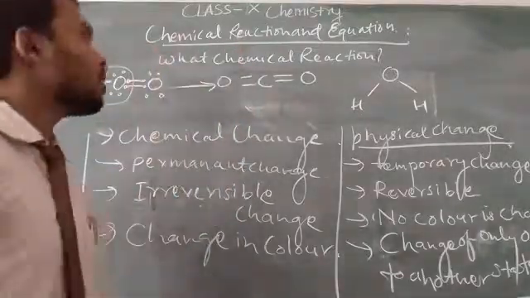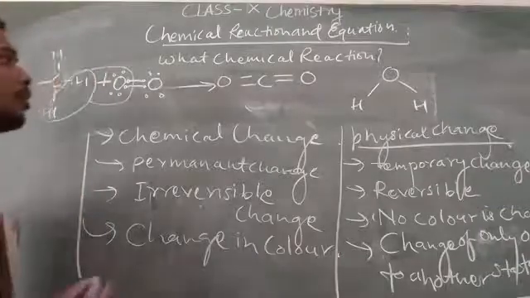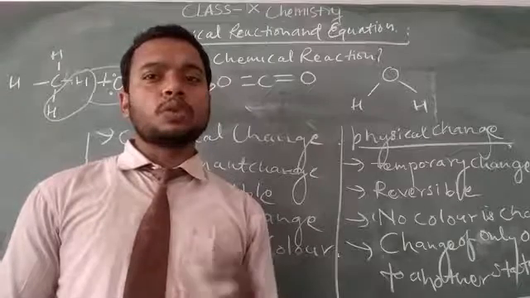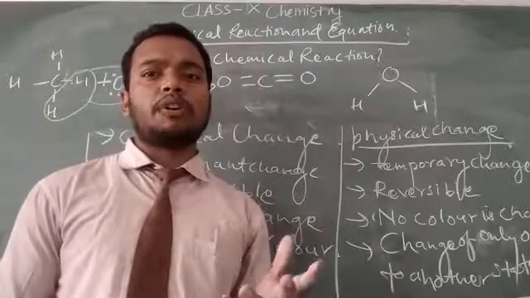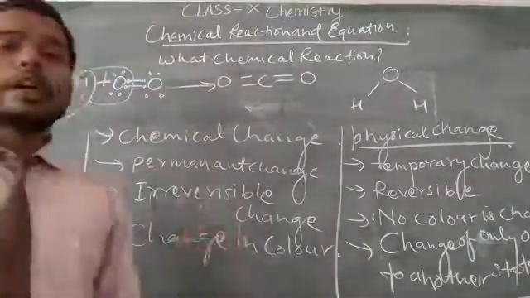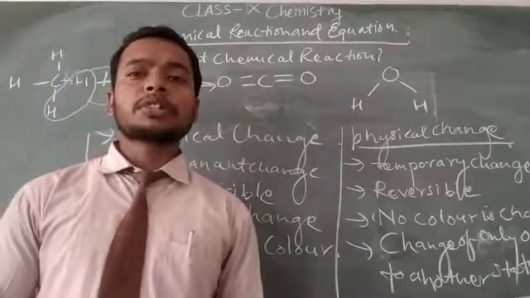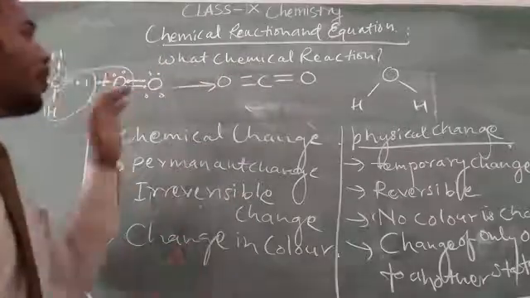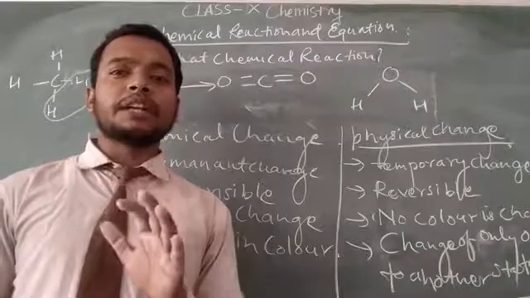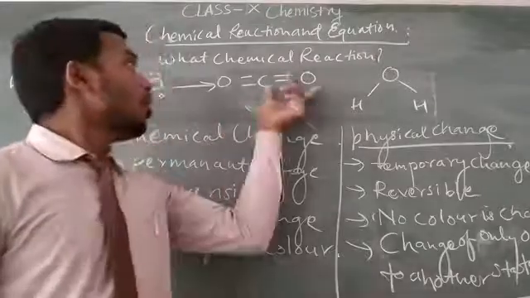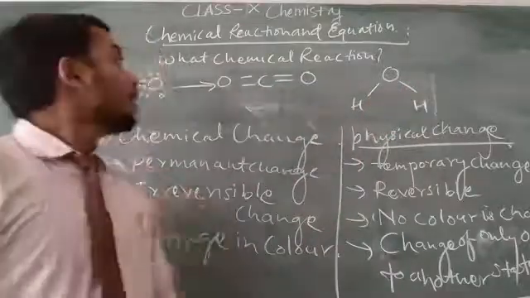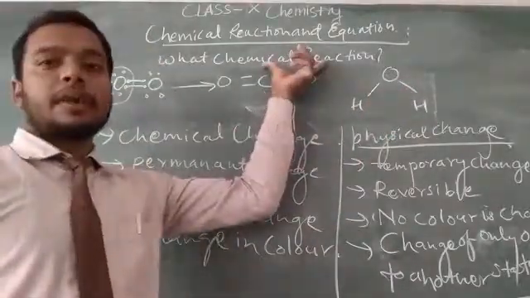What is a chemical reaction? During the exchange of matter, one state to another state, one form to another form, one structure to another structure, with breaking of old bonds of reactants and formation of new bonds of products, is called a chemical reaction.